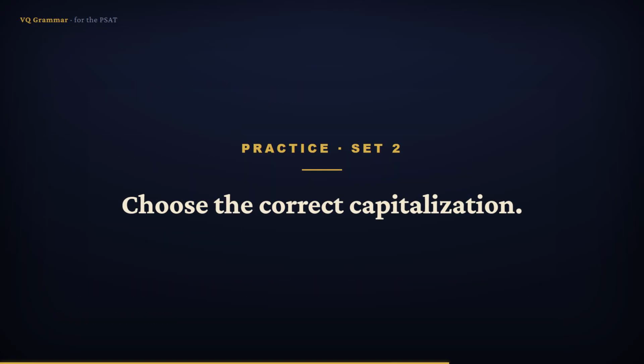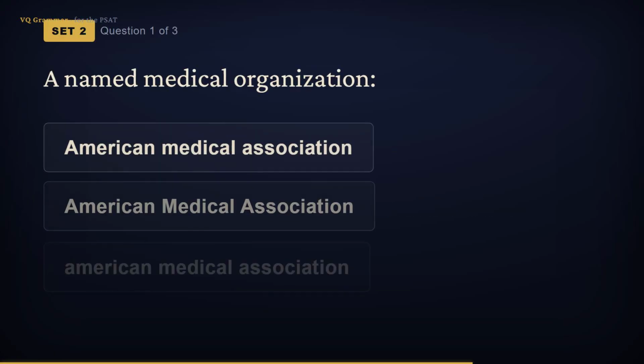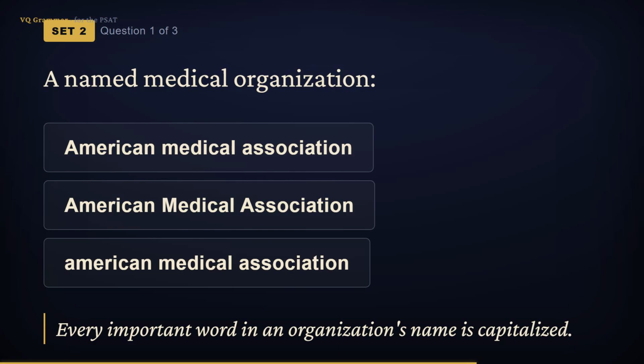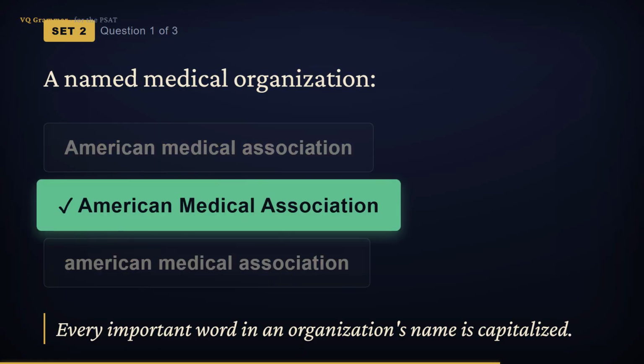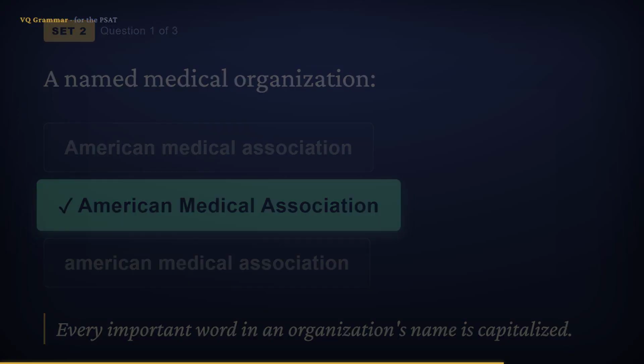Now a second set. Look for organizations, historical names, nationalities, and brands, and decide exactly which words deserve a capital. Pause and try each one. Which is correct? This is the full name of a particular organization, so you capitalize every important word in it. American, medical, and association all take capitals. So the answer is American Medical Association.